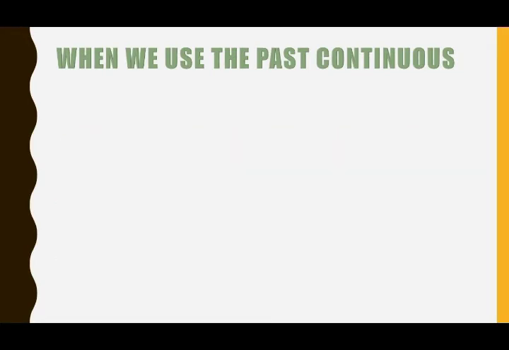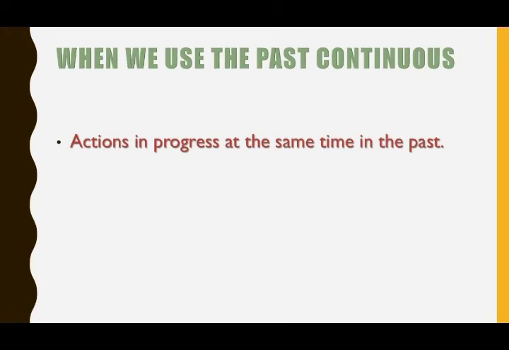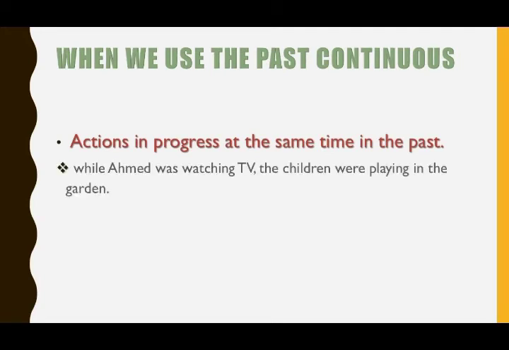Also, we use the past continuous in order to talk about actions in progress at the same time in the past. We have an example here. While Ahmed was watching TV, the children were playing in the garden. So please, we use past continuous to talk about actions in progress at the same time. Like we have here, Ahmed was watching TV and the children were playing in the garden. This is two actions in progress at the same time in the past.